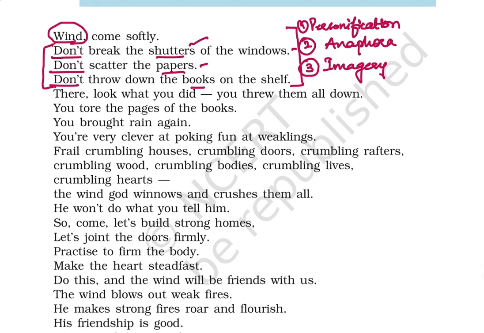Okay, so let's move on to the next 4 lines. There, look what you did. You threw them all down. You tore the pages of the books, you brought rain again. You're very clever at poking fun at weaklings.